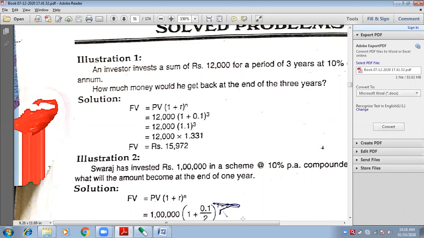How much money will he get back at the end of the 3 years? Understood? What did you understand from reading this line? How much money will he get back at the end of 3 years? At the end of 3 years means future, no? Yes, ma'am. He is telling you about future. He is asking you about future.